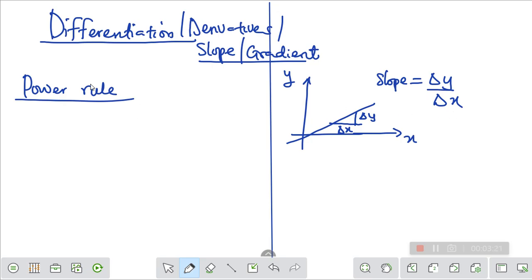Now before that, let me go to the power rule. Under the power rule, you can say if you have an equation that is y equals x raised to power n. I'm just using this as an example, so don't be confused.